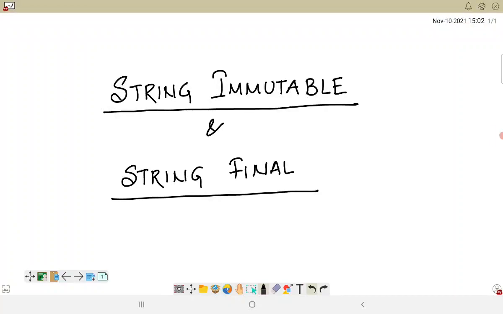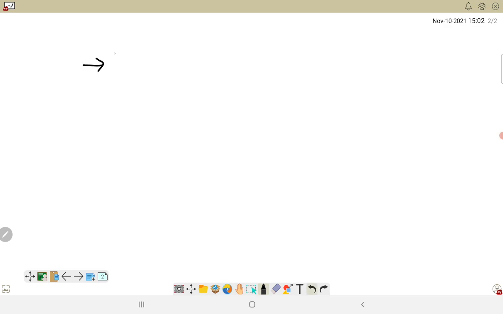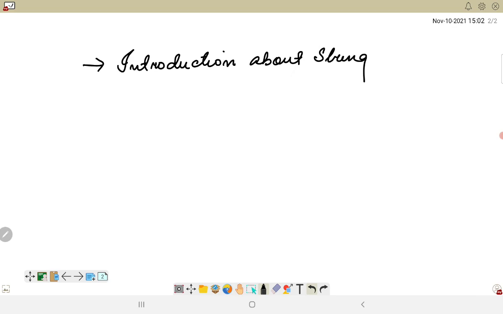In today's video, we will be discussing the immutability concept, which is related to string objects or strings, and why string is considered as final. So up till now, we have talked about certain introductory features about strings. So the introduction about strings we have completed. We have also talked about the string constant pool